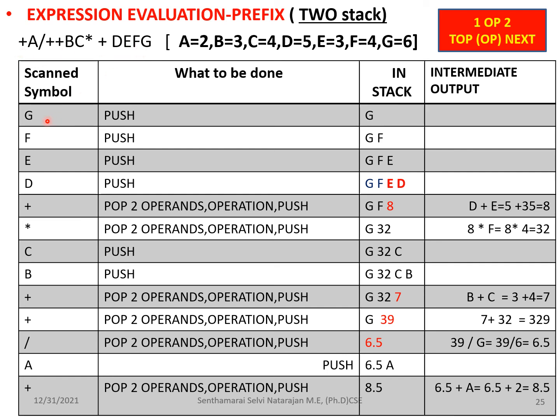So when there is an operand, you push the operand. When there is an operator, you have to pop the top two elements. Here D will be taken as the first and then E will be taken as the second operand. This is the thing you have to understand. Other than that, all the processes are the same. Evaluate it. After evaluating, push the result into the stack. So the same thing with these symbols and then pushing again with these symbols.